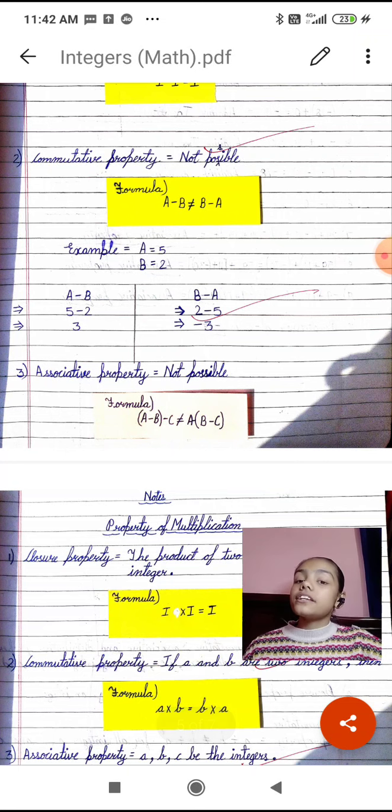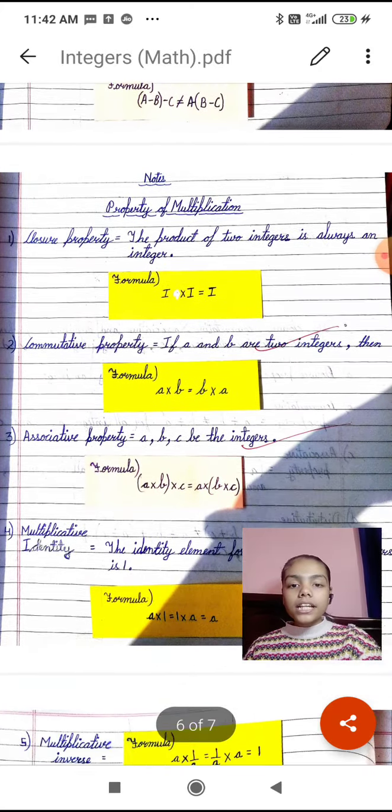Third is associative property. Associative property is also not possible because a minus b minus c is not equal to a minus b minus c.